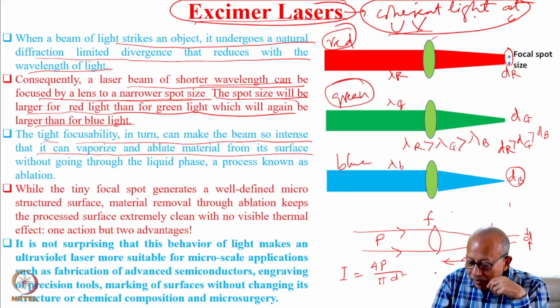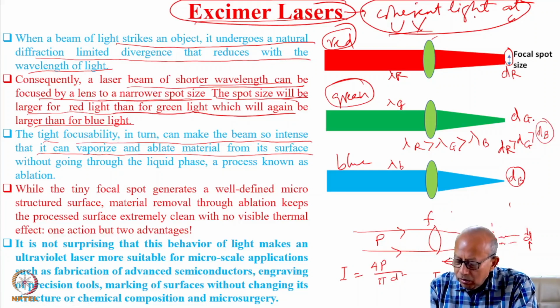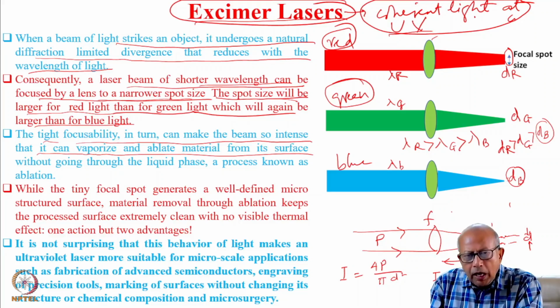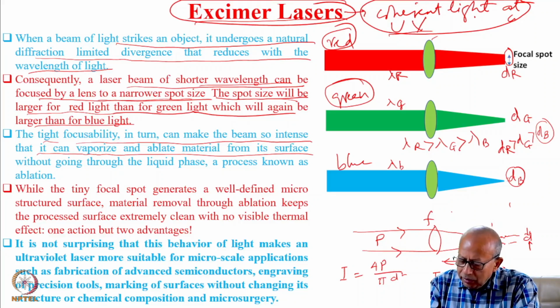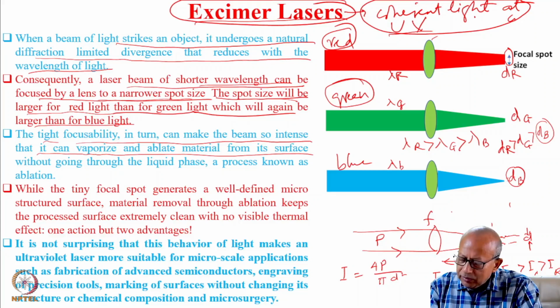So intensity is inversely proportional to the square of the focal spot diameter. The shorter the diameter, the more the intensity. So the intensity for the blue beam is going to be much more than the intensity of green, which will be much more than the intensity of red. So by lowering the wavelength, you can increase the intensity at the focal plane.